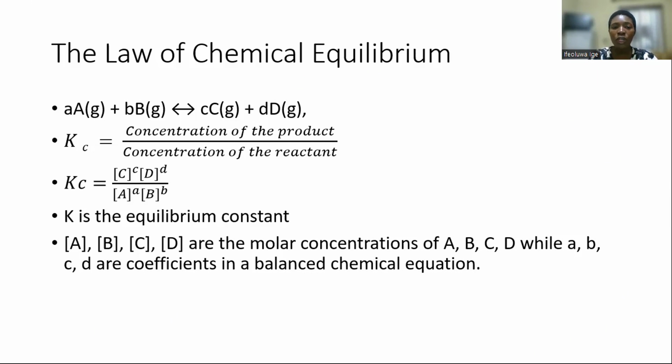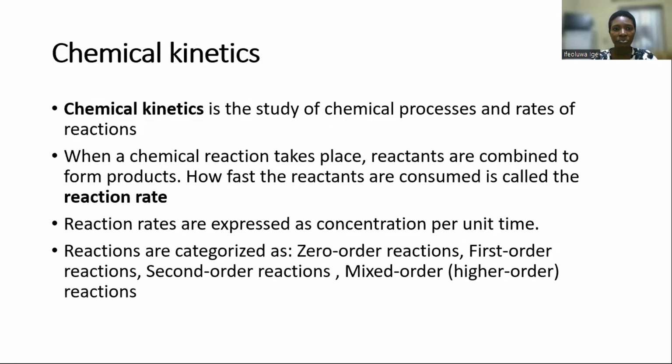So in summary, the formula for the equilibrium constant is the concentration of the products divided by the concentration of the reactants.